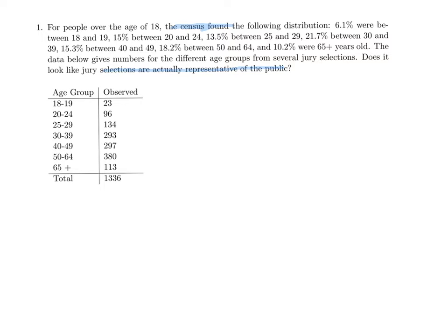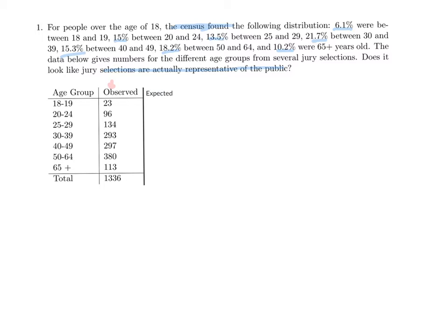And so we have these percentages up here from the census, and we'll be comparing these percentages to what we have down here in our actual observations. Whenever we start a chi-squared test, goodness of fit, or test for independence, our first step will always be to calculate our expected values. And we're doing that because we need to make sure we have enough people to justify doing this chi-squared. So let's go ahead and put in our expected values column.